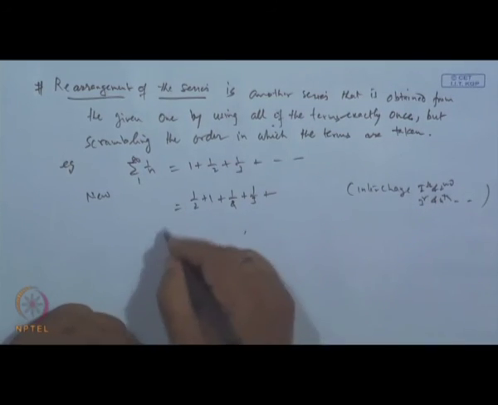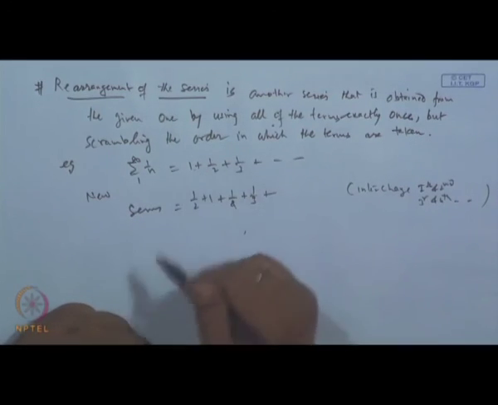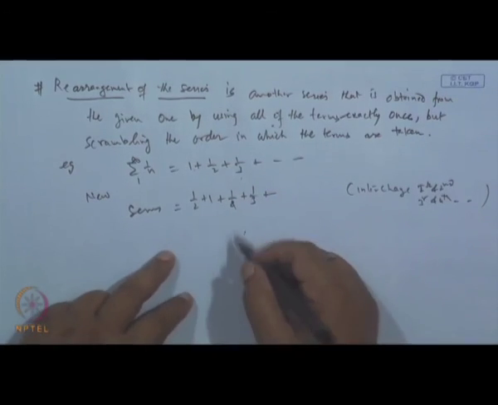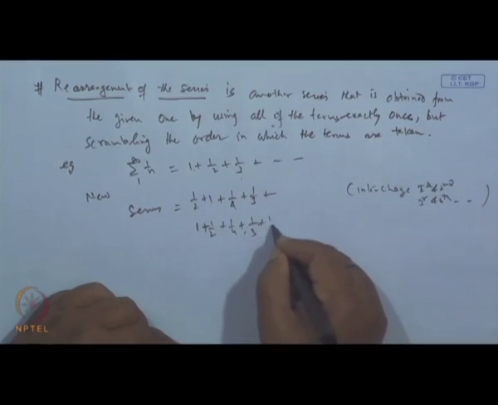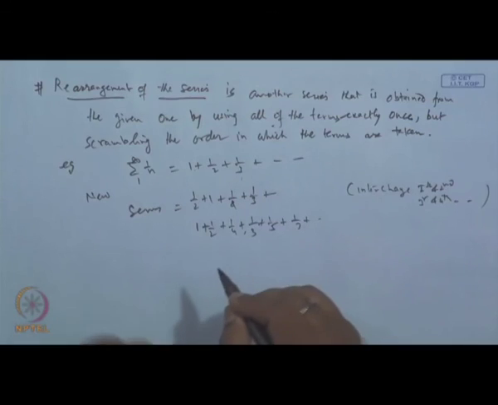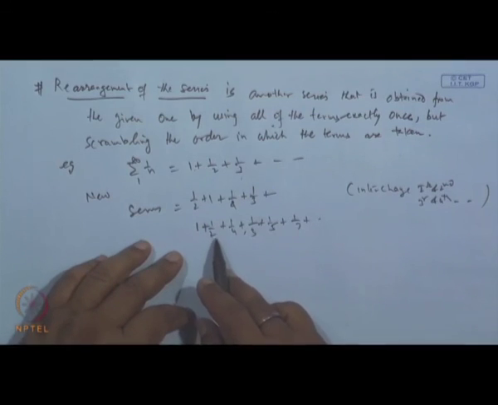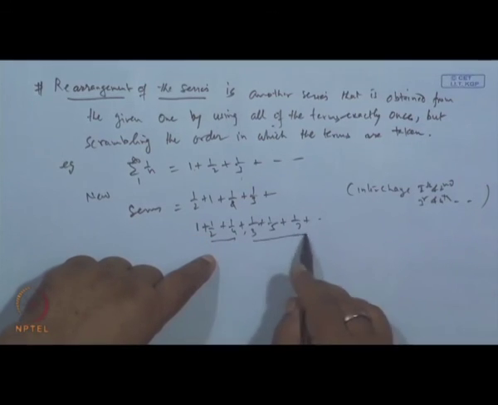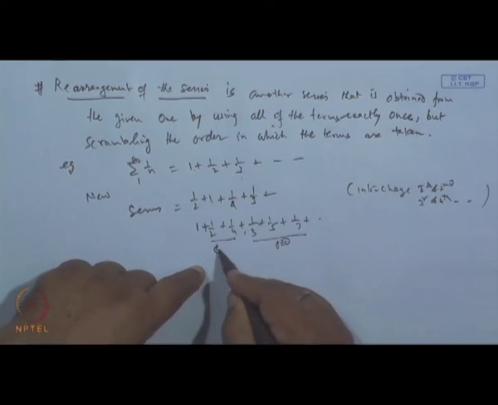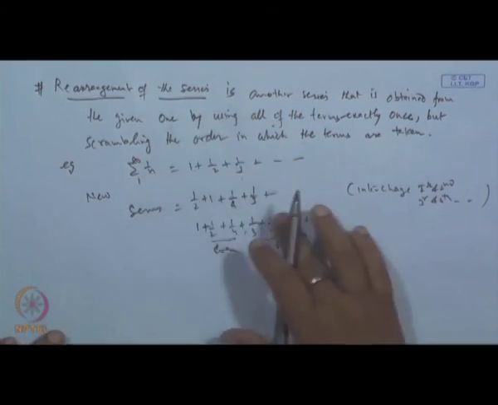Or another series, if I take 1 plus half plus 1 by 4 plus 1 by 3 plus 1 by 5 plus 1 by 7 and so on, means we choose first 2 even terms, then odd terms, and so on. This will give a different series, and the rearranged series will have a different nature, which we will discuss later on. Thank you very much.